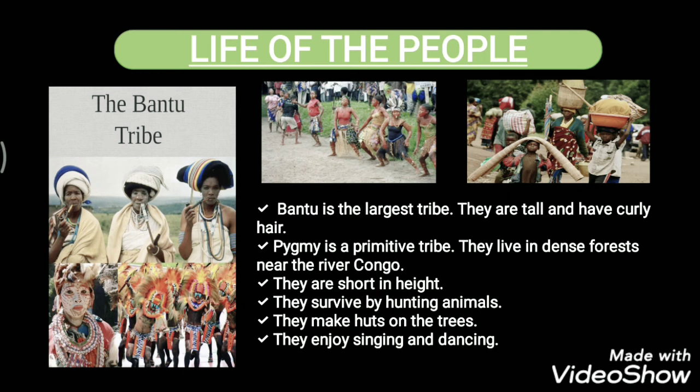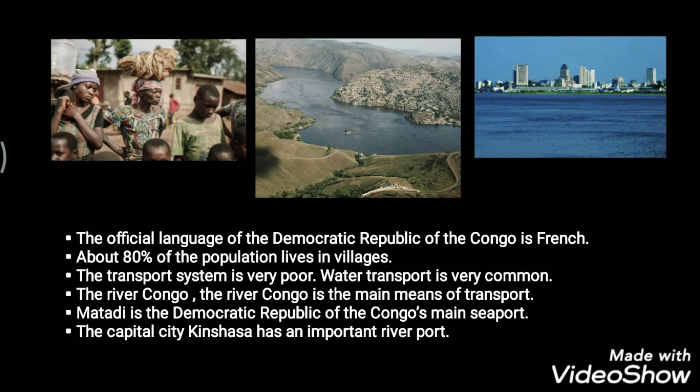Now some informative portions. The official language of the DR of Congo is French. Although they have lots of regional languages, the official language is French. As it was a Belgian colony for many years, that's why French became their official language. About 80% of the population of the DR of Congo lives in villages. They don't have many cities, metropolitan cities and towns as we have. They have fewer in number, but 80% of them live in different villages.